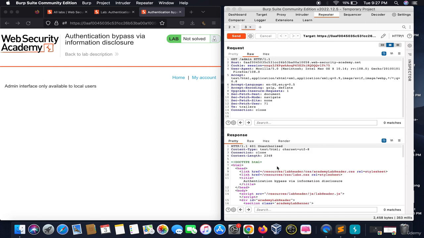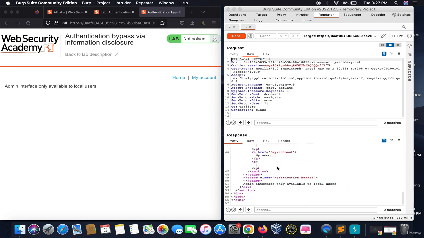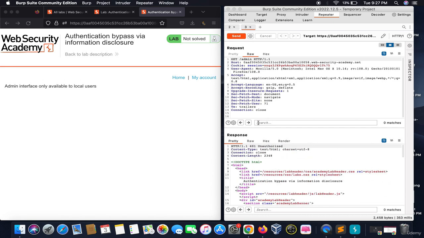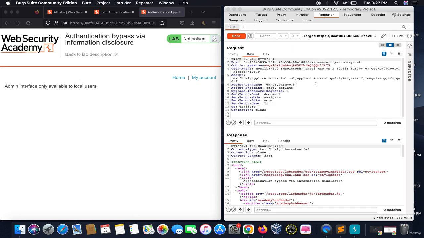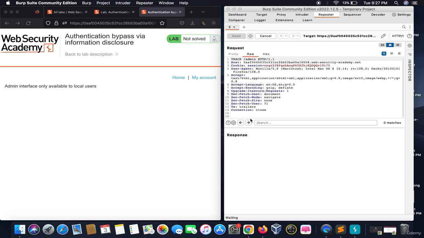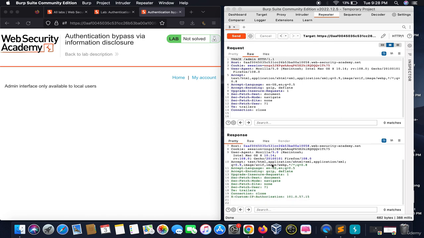On sending it, it says unauthorized access, right? We can't get it, but I can't see anything that could tell the interface that I am not the local user. So let's use a method of sending information, TRACE. It is an HTTP method like POST, GET, PUT, right? We would place TRACE. On doing this, we come to know a lot of information about this website, and